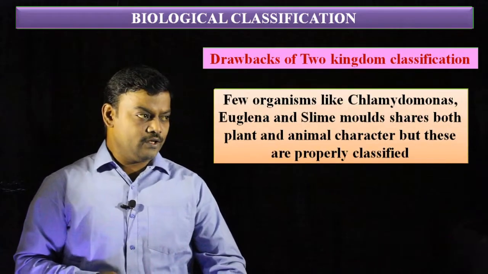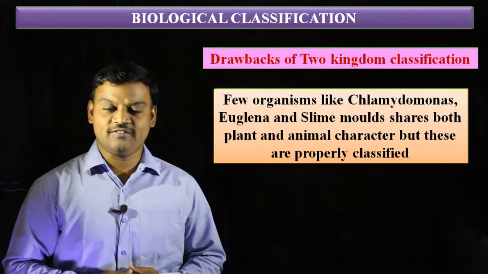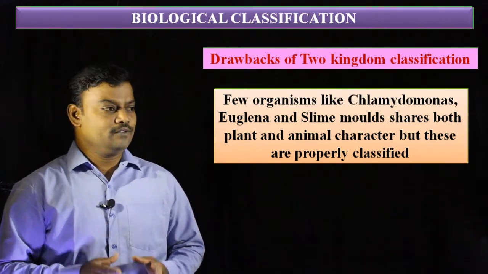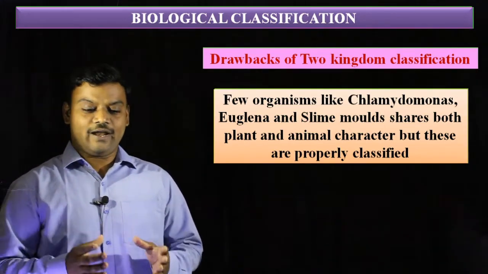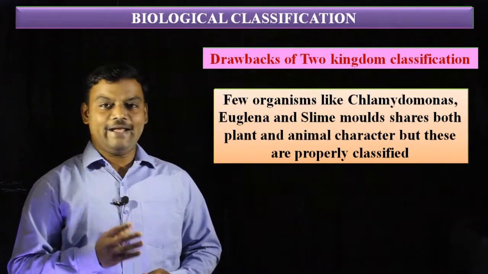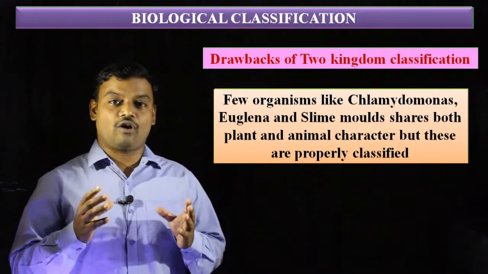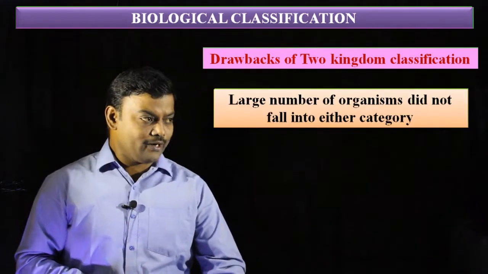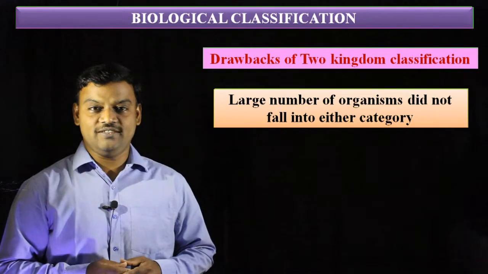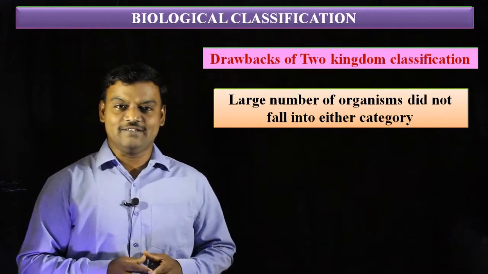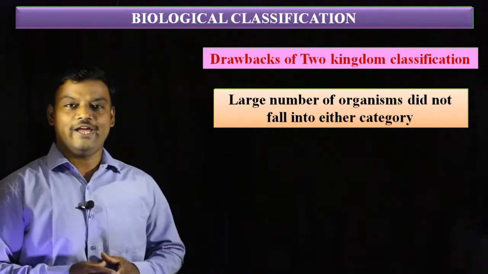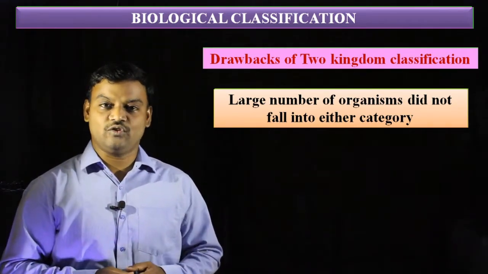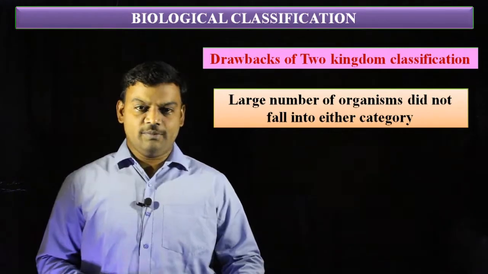Similarly, there are some more disadvantages. A few organisms like Chlamydomonas, Euglena and slime molds share both plant and animal characters, but these are not properly classified in two kingdom classification. And one more important disadvantage is that a large number of organisms did not fall into either category. That is the main drawback in this two kingdom classification.